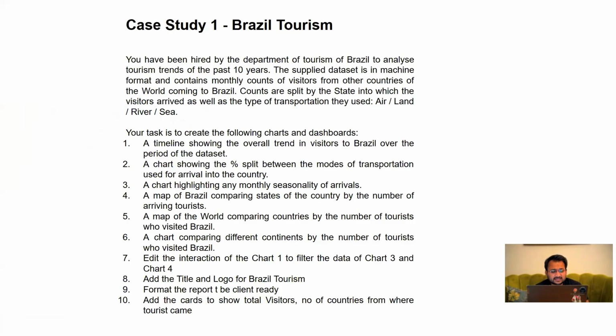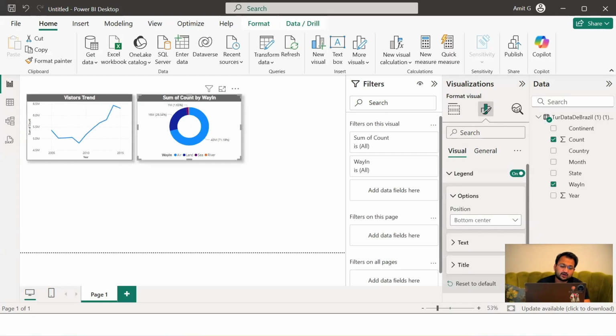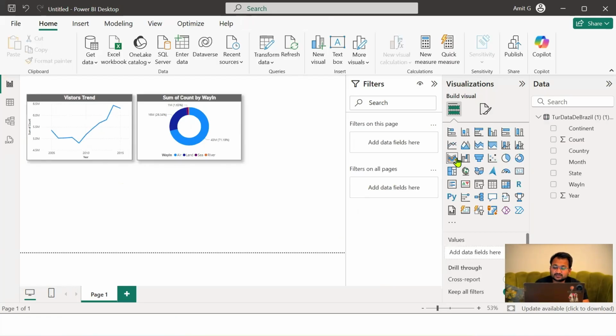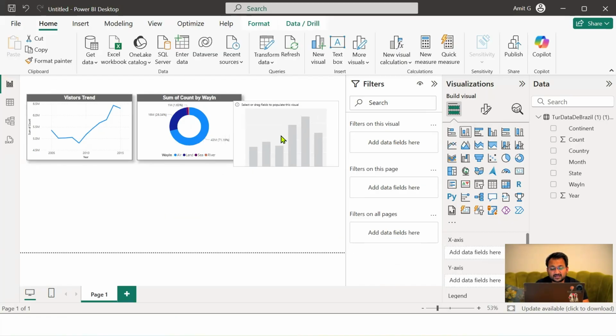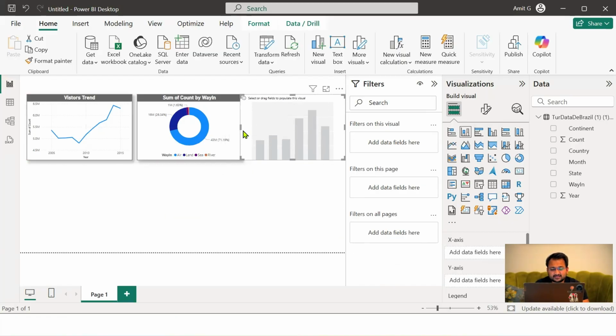Now, the third task is to create a chart highlighting any monthly seasonality of the arrivals. Now, when we talk about monthly seasonality, can I make a bar chart? Because we have to show month on month analysis. And I can see we can increase the width of this page a little bit to make it look better.